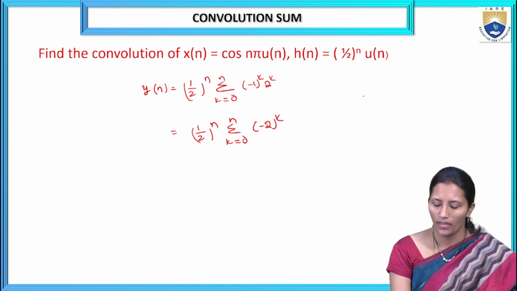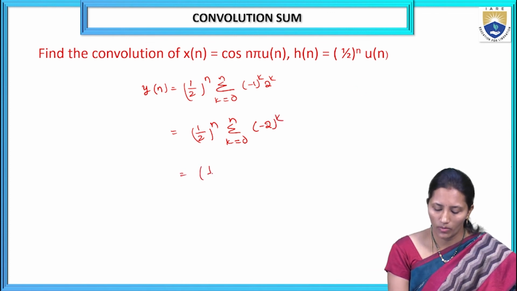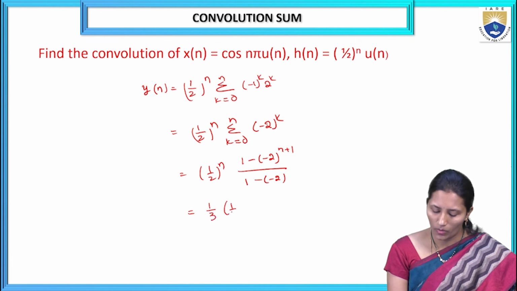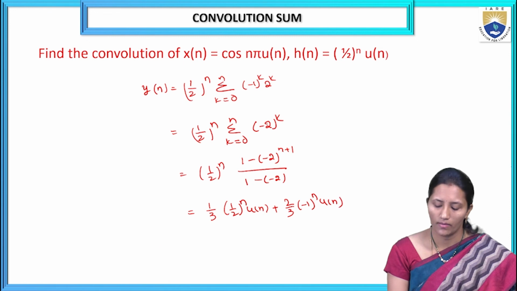This is a formula. Here it is (1 by 2)^n, (1 minus of (minus 2)^(n+1)) by (1 minus of minus 2). So after simplifying we will get here, this is 1 by 3, (1 by 2)^n u of n plus 2 by 3 (minus 1)^n u of n. We will get this one.